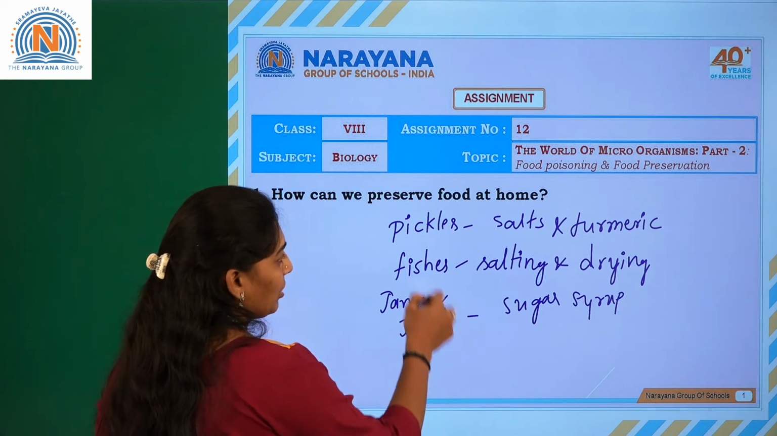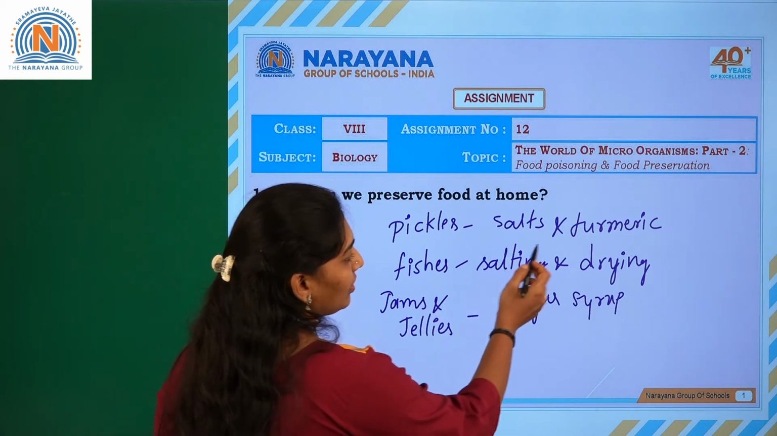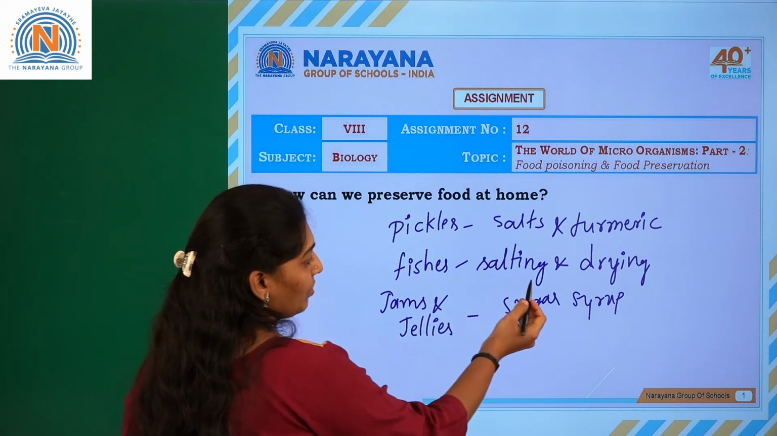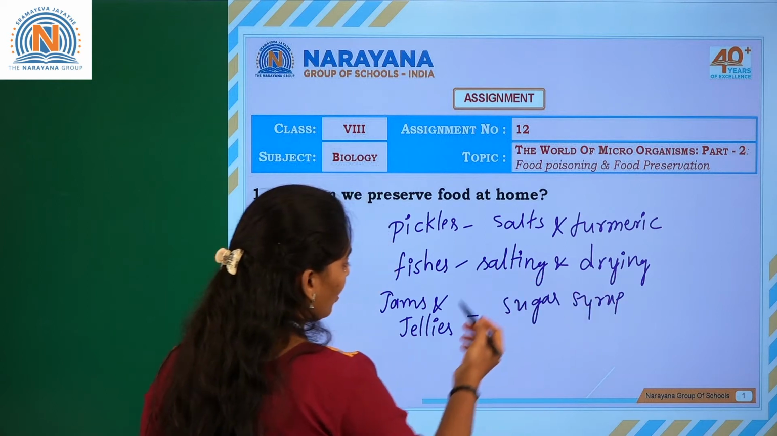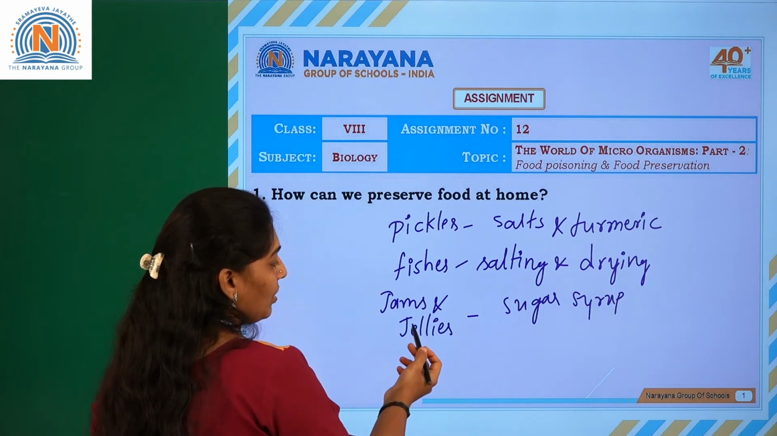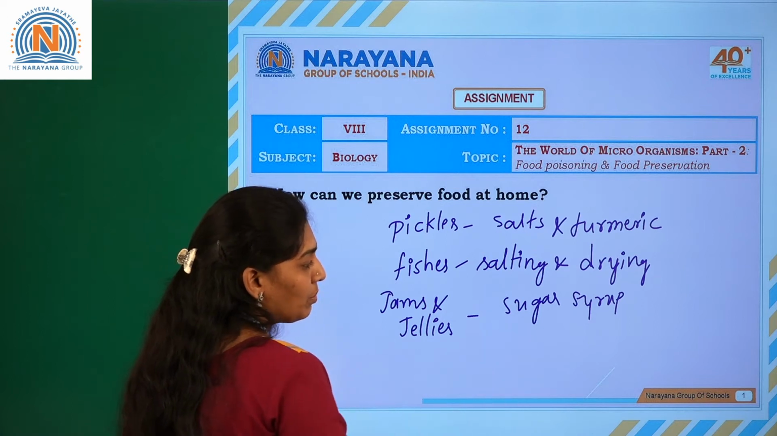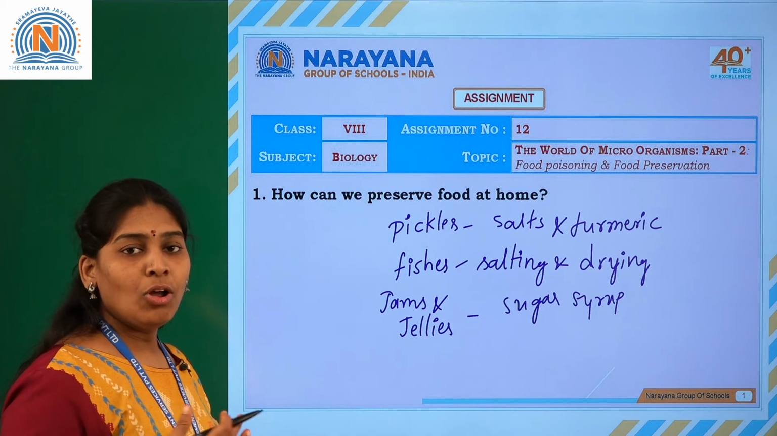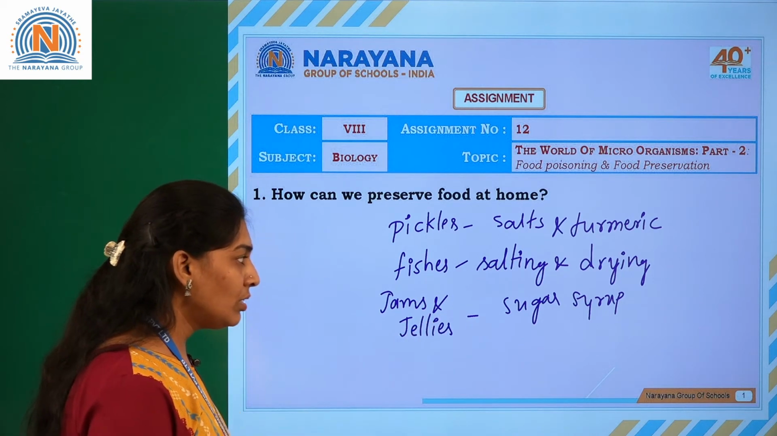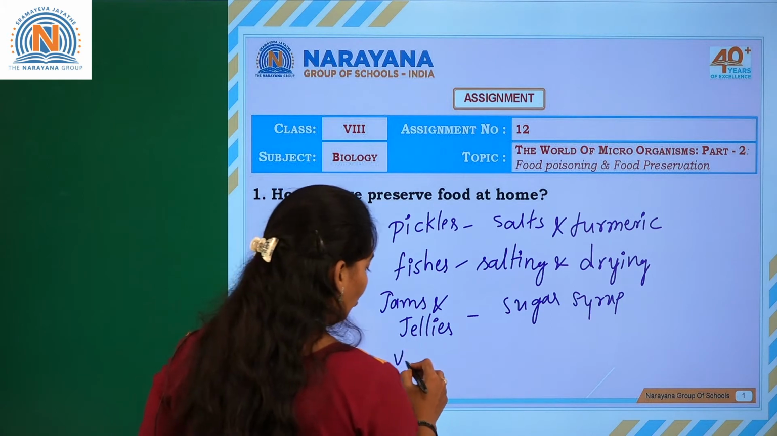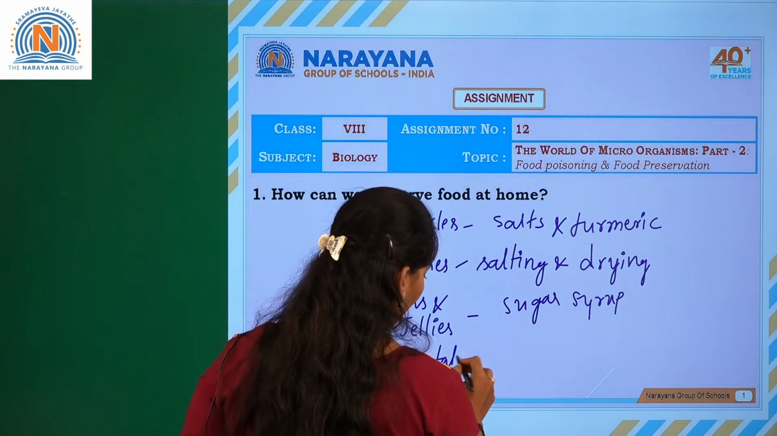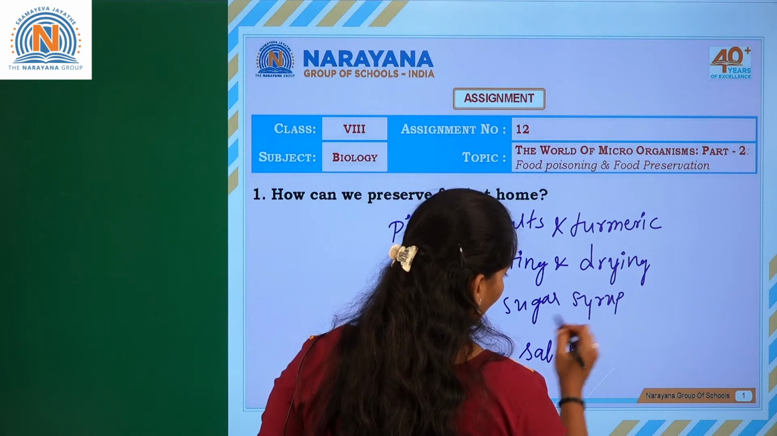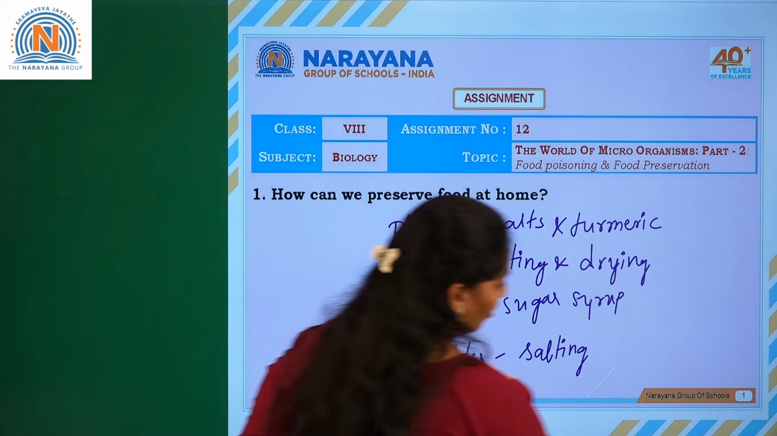So these are the methods: salt and turmeric we can add to the pickles, and for the fishes we can use the methods of salting and drying. Jams and jellies can be preserved for longer periods by adding sugar syrups, and fruits and vegetables also we can preserve by salting. Okay, so let us go to the next question.